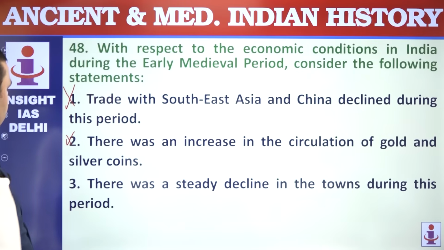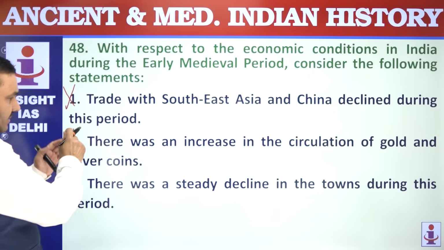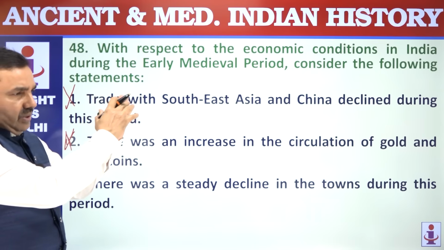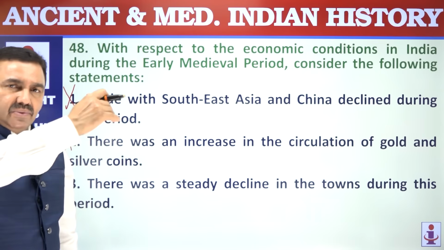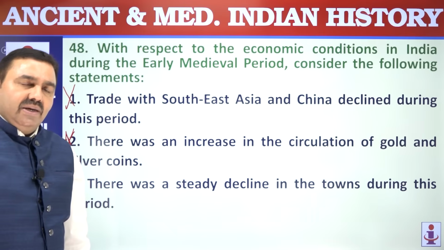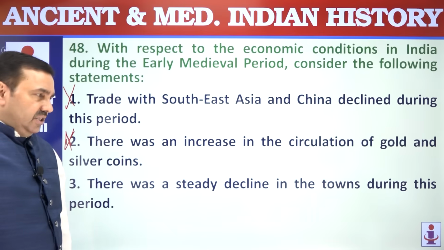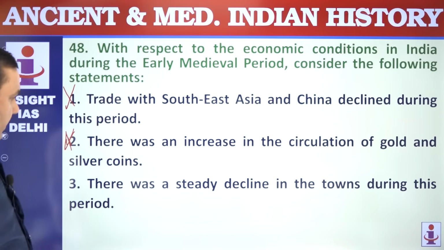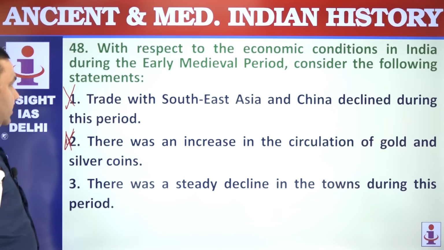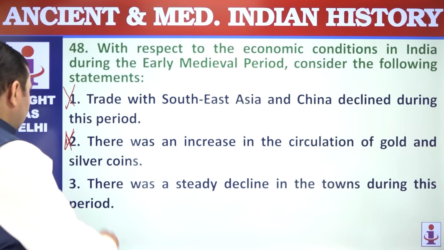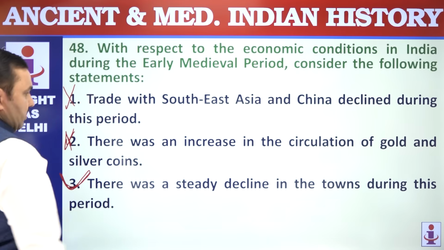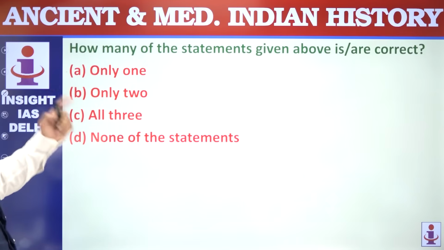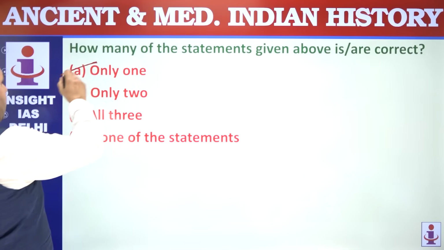How many are correct? Relatively, when you say it was increasing, it was the result of a very rapid decline. Guptas were the last to use coins on a larger scale. Thereafter, coinage declined. And then when the Sultans of Delhi, or Turks, came, monetization increased. So this was not true, though there was some use of gold and silver coins. There was a steady decline in towns during this period. That is correct. De-urbanization happened in India during this age. Only 1 is correct. That is A.